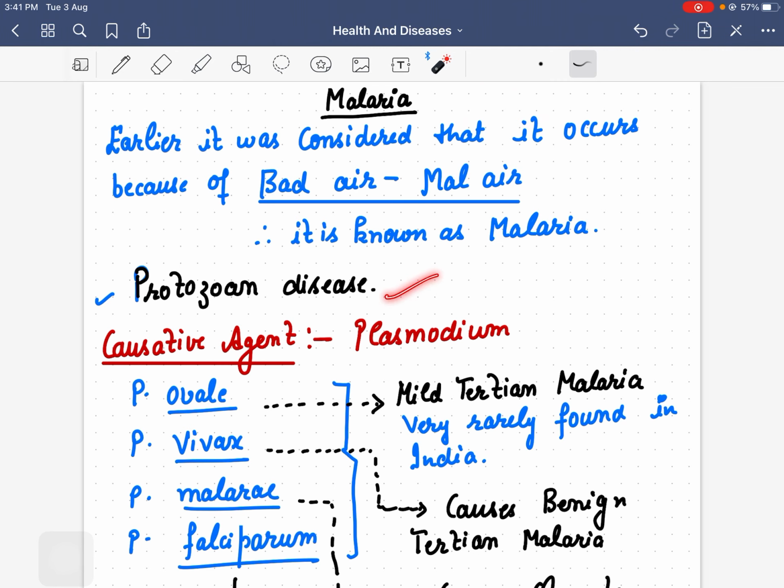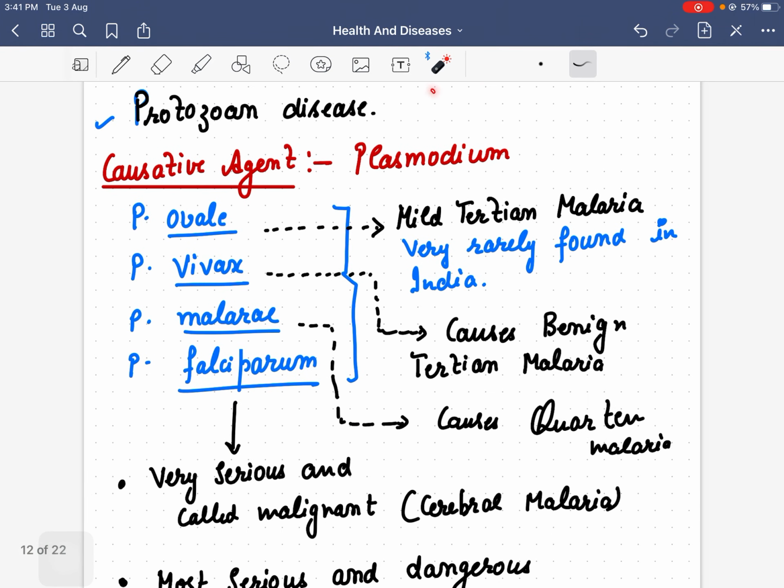The causative agent of this disease, malaria, is a protozoan, and the name of the protozoan is Plasmodium. Many species of Plasmodium can cause malaria: Plasmodium ovale, Plasmodium vivax, Plasmodium malariae, Plasmodium falciparum.